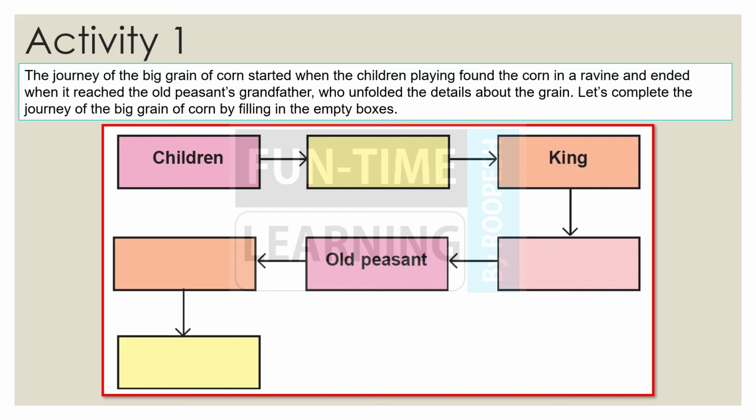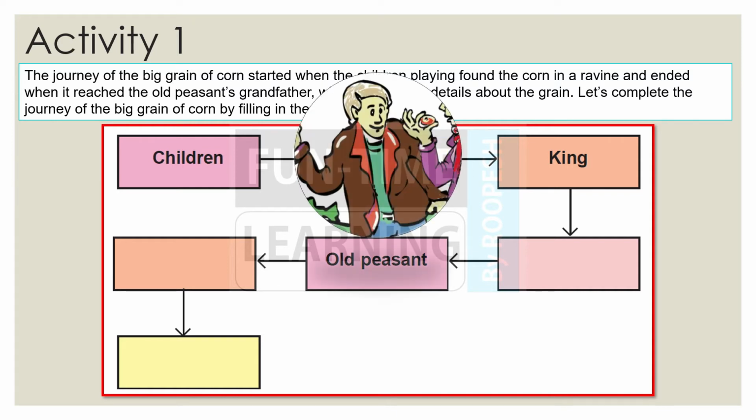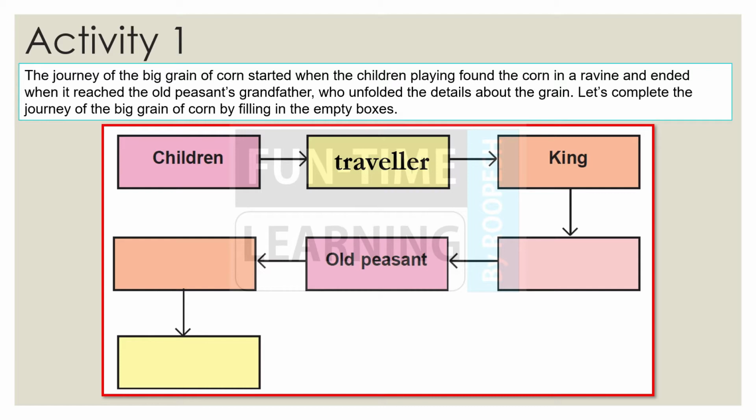നമ്മൾ ആ യാത്രയെ ഒന്ന് പിന്തുടരാൻ പോവുകയാണ്. അപ്പോൾ ചിൽഡ്രനിൽ നിന്നാണ് തുടങ്ങുന്നത്. So I will be giving you some visual clues so that you can easily guess what the next event of the story is. So let's begin with the children. Then here's the first clue. Who is this person who bought the big grain from the children? We know that it's a traveler who bought the grain from the children and then gave it to the king.